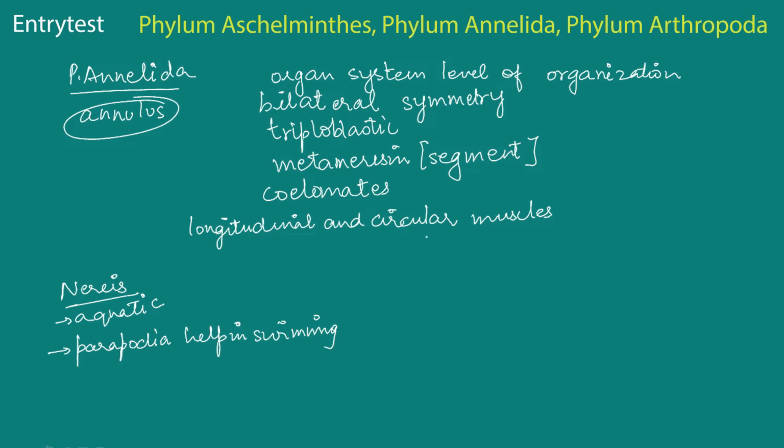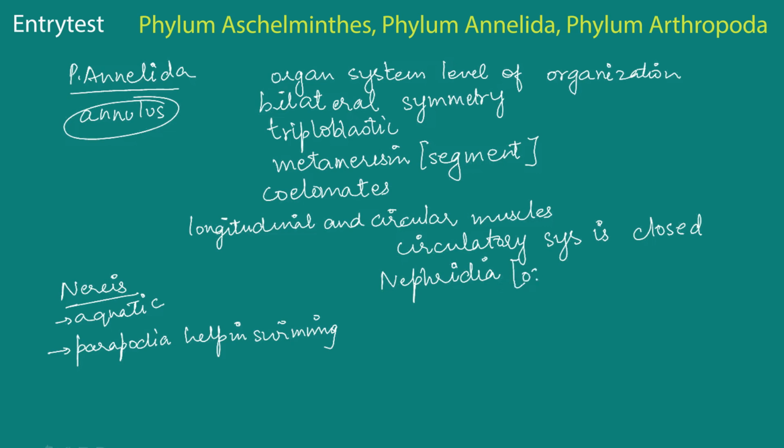There is also a closed circulatory system in them. So that means blood does not flow openly, it flows in the form of vessels. Additionally, osmoregulation and excretion are taken care of by nephridia, the equivalent of kidneys in us, in human beings. Nephridia help in osmoregulation and in excretion as well.